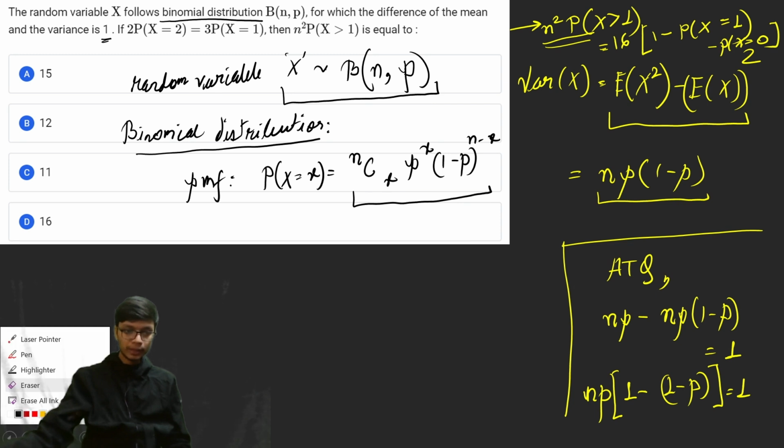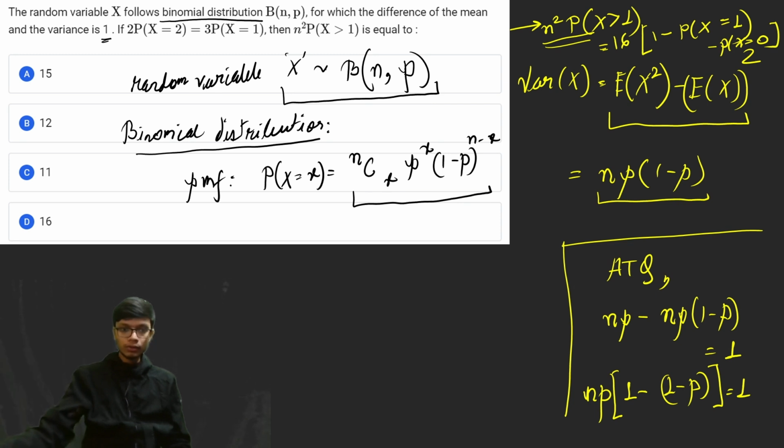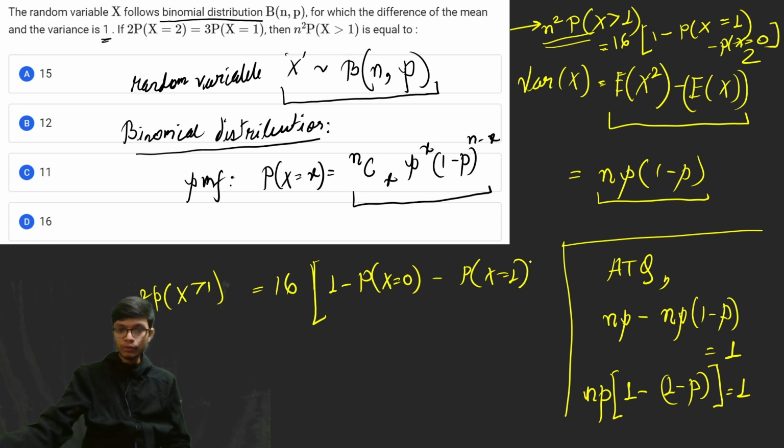So from here let me continue. n square times the probability of x greater than 1 is basically equal to 16 times, 1 minus probability of x is equal to 0 minus probability of x is equal to 1. If you remove these two probabilities from the entire set, the probability of the entire sample space is basically 1. So you will get the required answer of probability of x greater than 1.